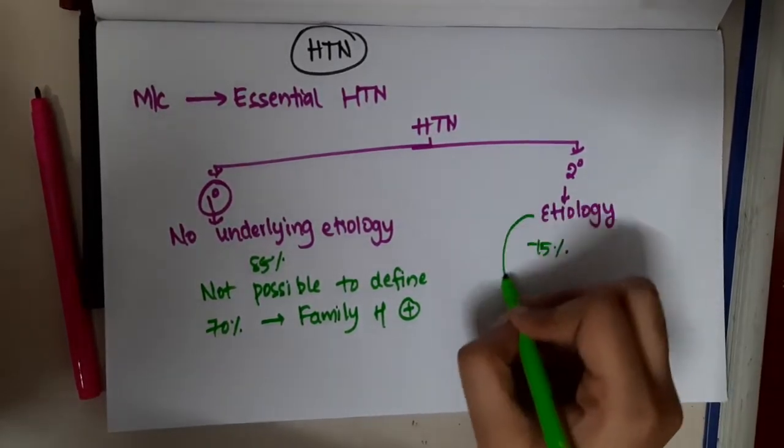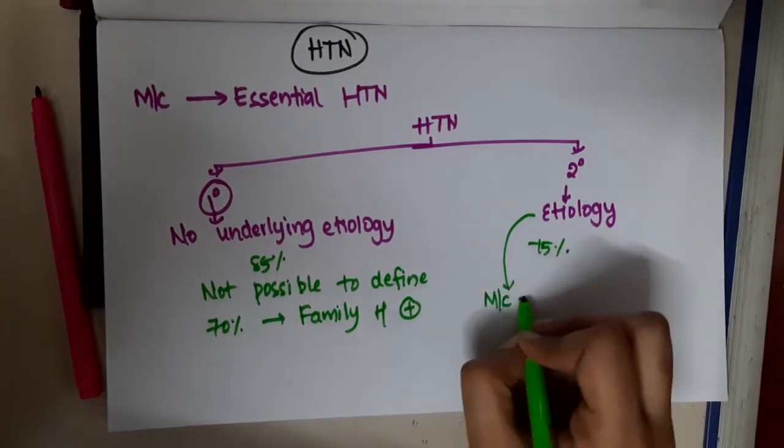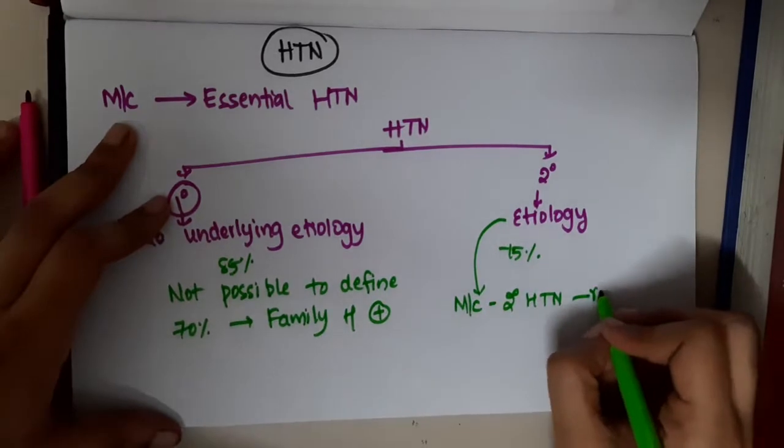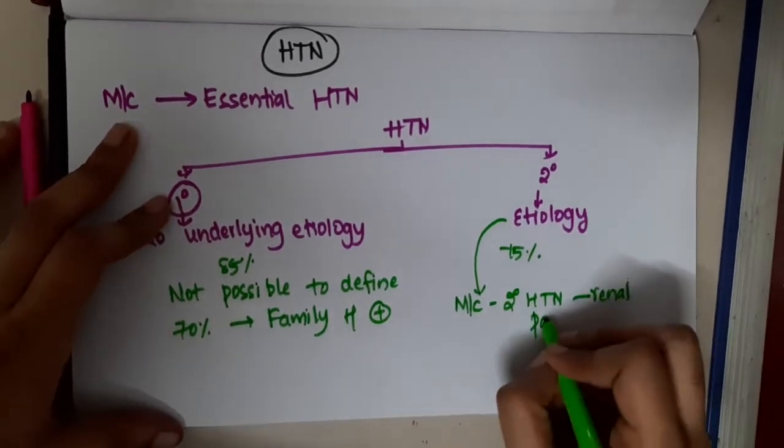If you were asked what is the most common secondary hypertension, it is renal disease, renal parenchymal disease.